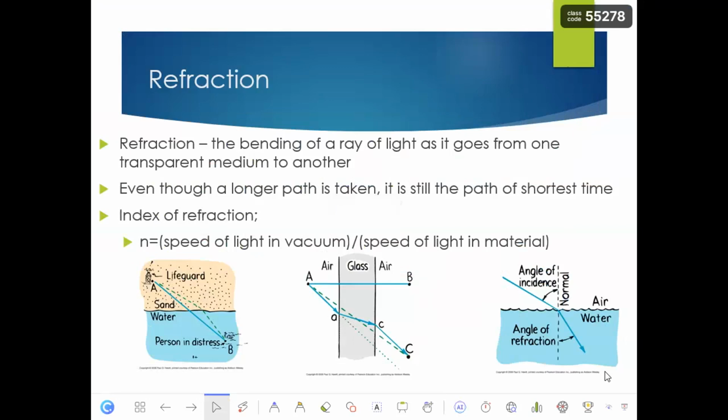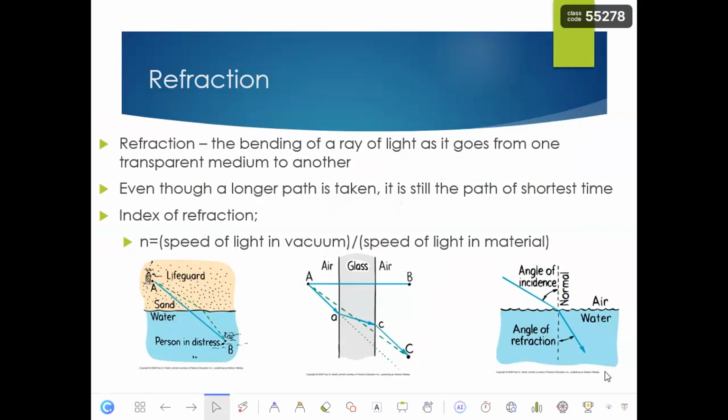Today, we will be discussing refraction, what refraction is. We already know that the velocity of light in a vacuum is 300 million meters per second, or 3 times 10 to the power of 8 meters per second. Good? So when visible light travels from one medium to another medium, what happens?